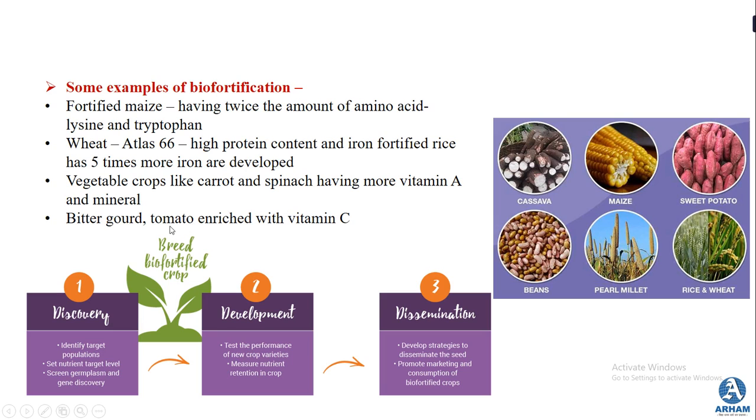There is fortification in vegetables also. Vegetable crops like carrot and spinach, with more vitamin A and mineral content, are grown through this method. And bitter gourd and tomato are also grown with enriched vitamin C content.